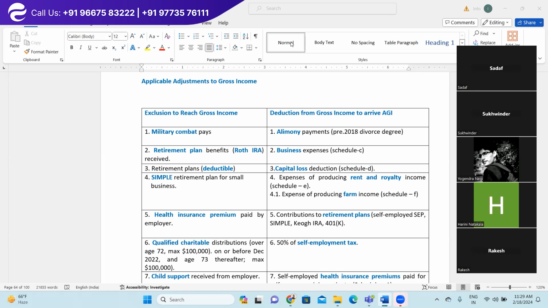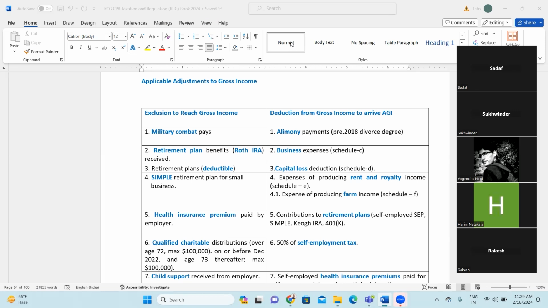But later on in future, after the retirement, when you receive money back, neither the principal is taxable nor the interest or earning is taxable. So here what they are saying is that the retirement plan benefit received, the Roth IRA benefit which is received after the retirement, is exempt income. This is what it means in point number 2. Clear?